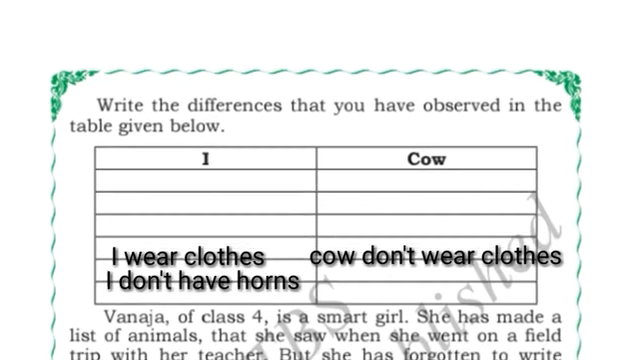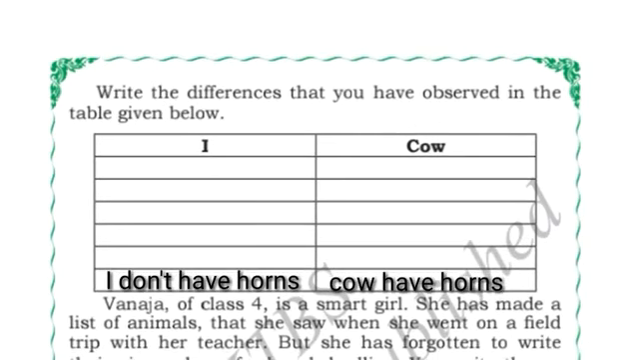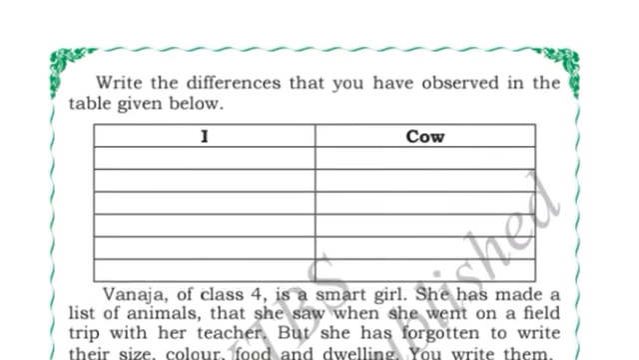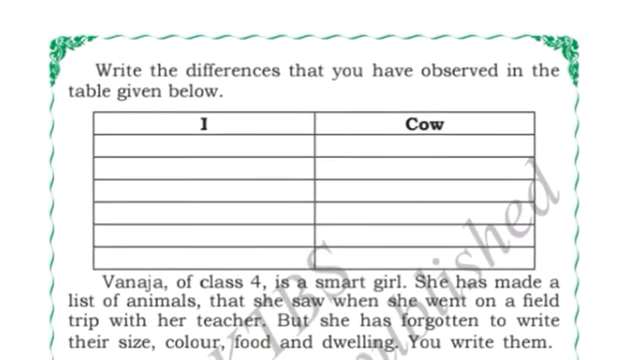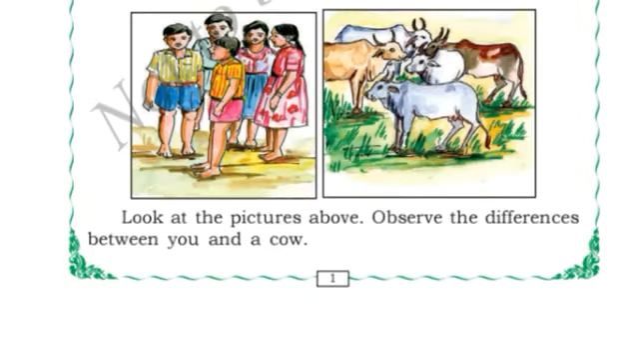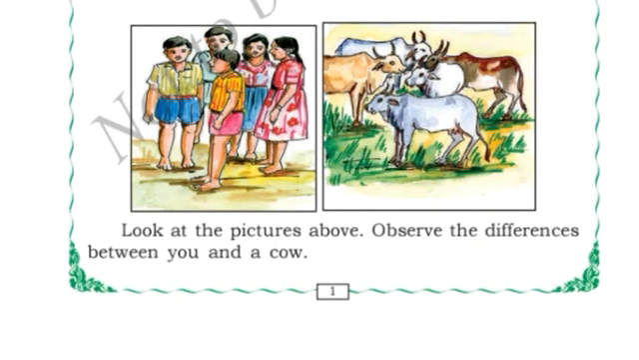Another one, we will write: cow gives milk, I don't give milk. So these are the differences between I and cow.